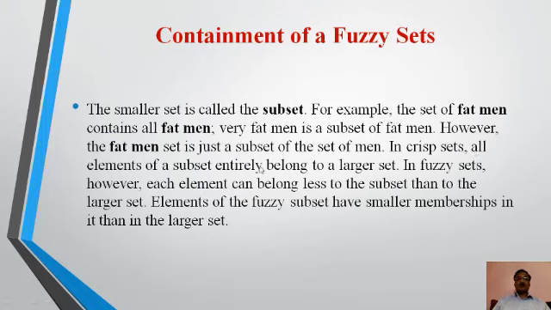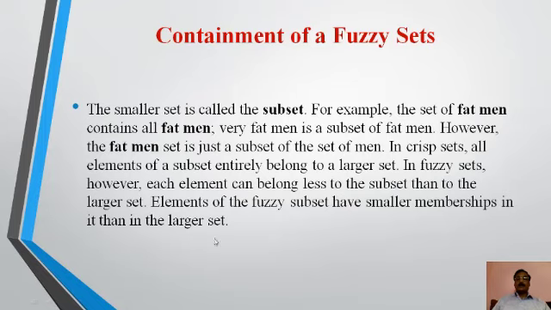In crisp sets, all elements of subsets entirely belong to a larger set. In fuzzy sets, however, each element can belong less to the subset than to the larger set. Elements of fuzzy subsets have smaller memberships in it than in the larger set.